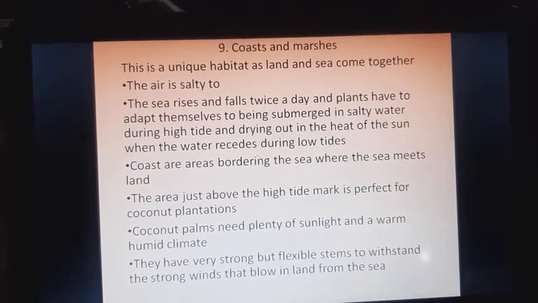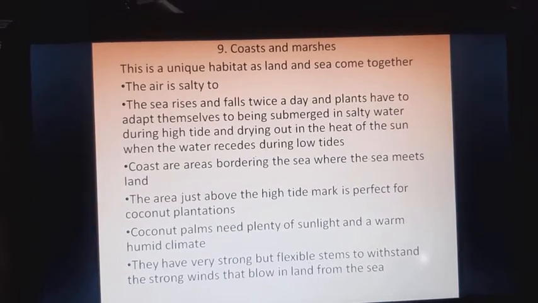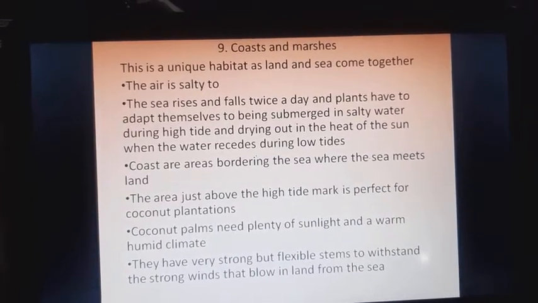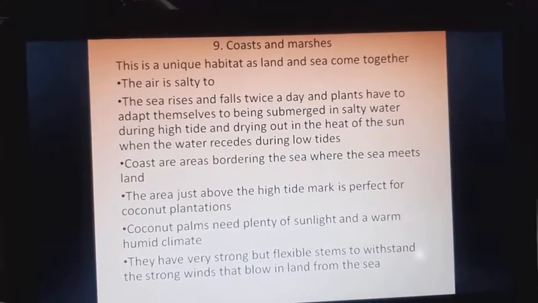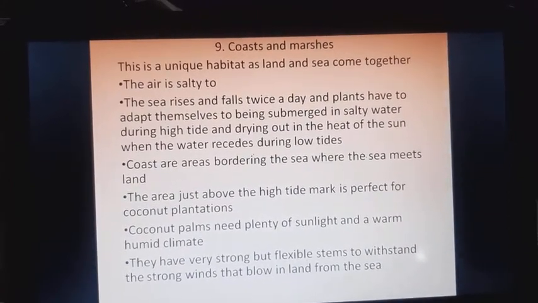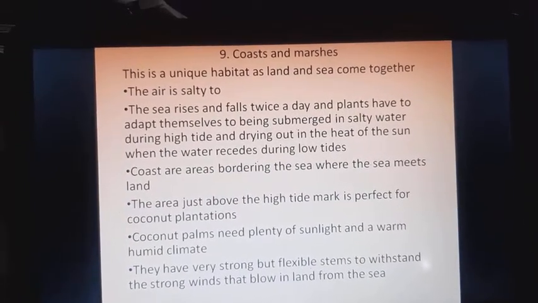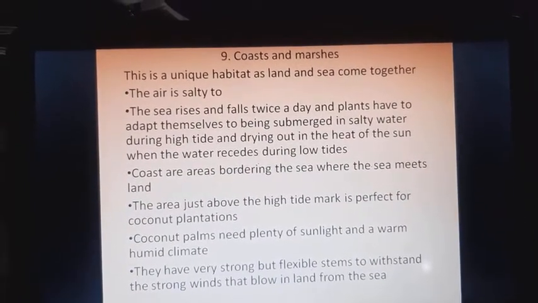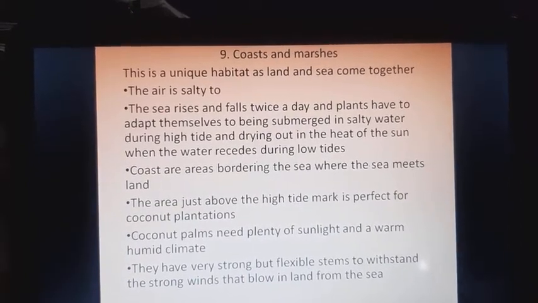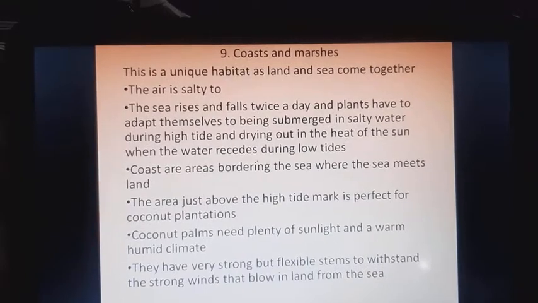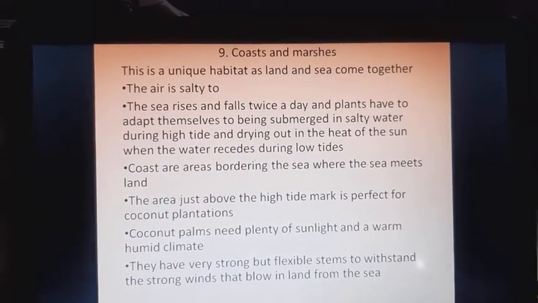Coasts are areas bordering the sea where the sea meets land. The areas just above the high tide mark are perfect for coconut plantations. Coconut palms need plenty of sunlight and a warm, humid climate. They have very strong but flexible stems to withstand the strong winds that blow inland from the sea.